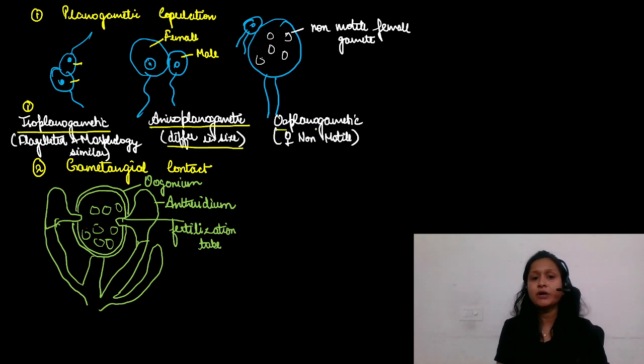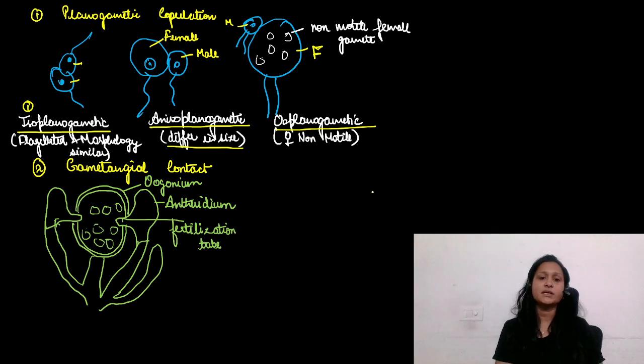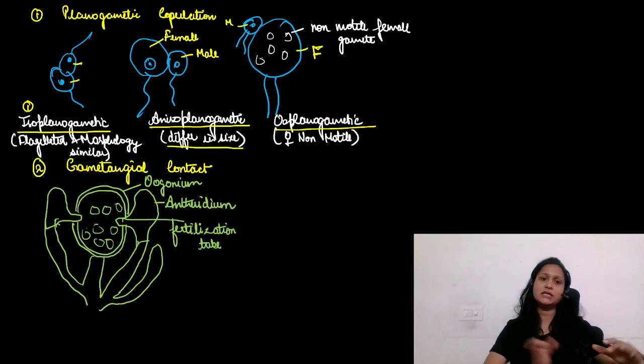And in oogametic type of copulation, what happens? The female gamete is of course non-motile and the male gamete here is motile. Fine. So this is planogametic copulation. Plano means motile spores. Either both the gametes are motile or the male gamete is motile.